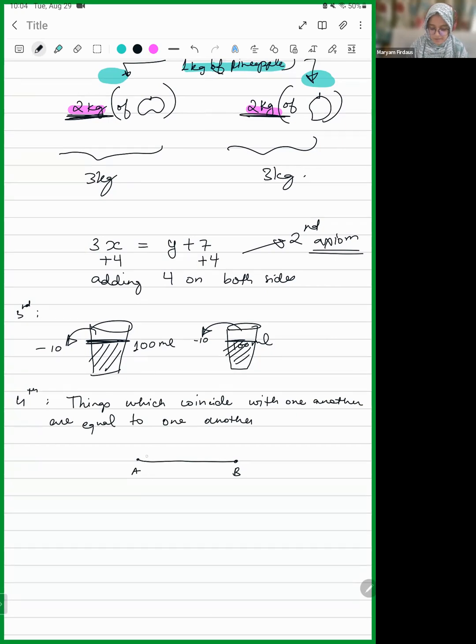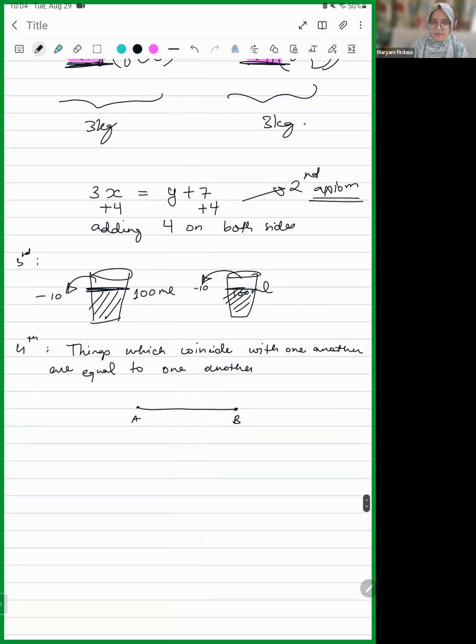Yeah, very good. If AB is a line segment, and there is another line segment CD which lies exactly on top of AB, then that means AB and CD are the same thing, right? They are equal.